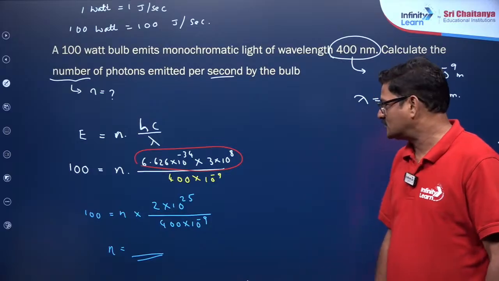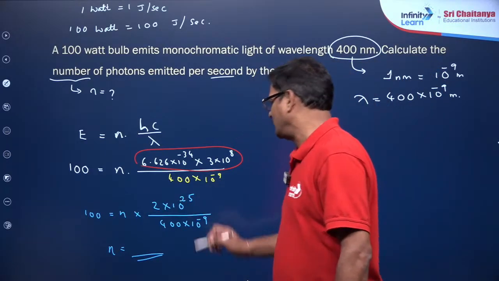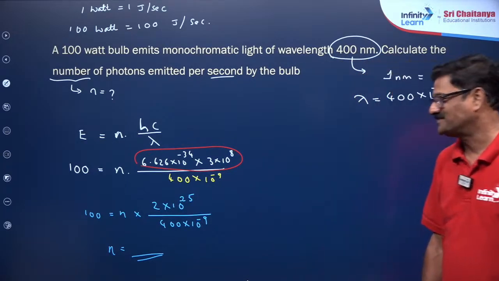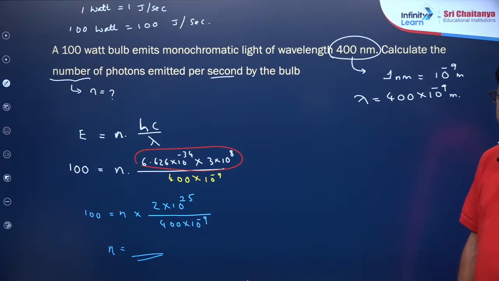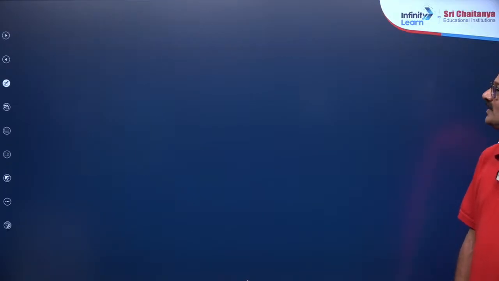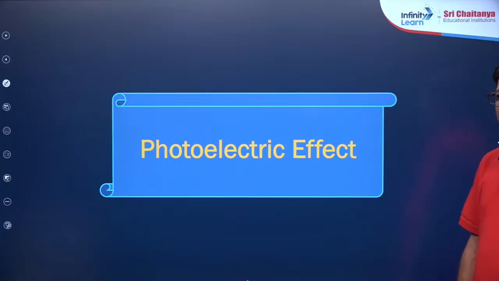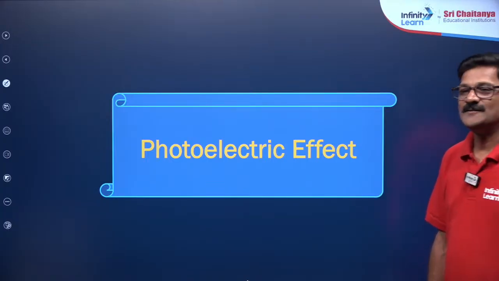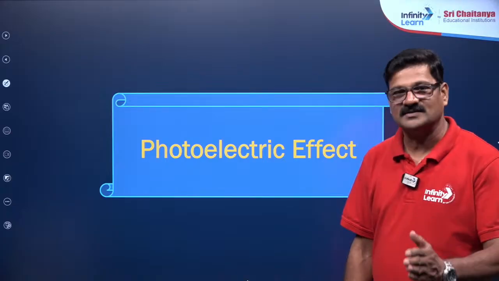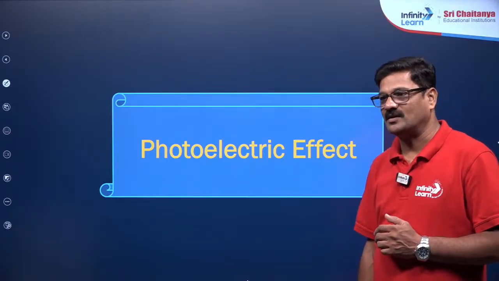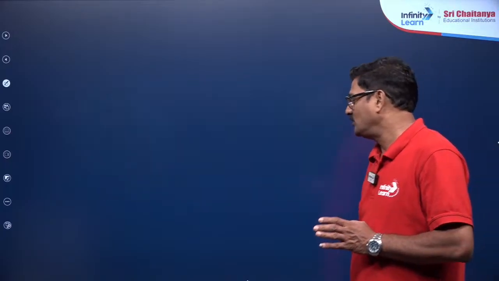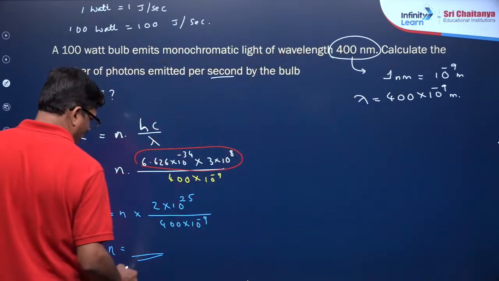Yeah, it is going to be minus 25. I forgot. Okay. So, what could be the answer here? Nearly. Now, photoelectric effect. Can we start the photoelectric effect? The photoelectric effect is explained based on this quantum nature of light. So, 2 into 10 power 24 approximately. Yeah, you can make it 2 into 10 power 24 approximately.